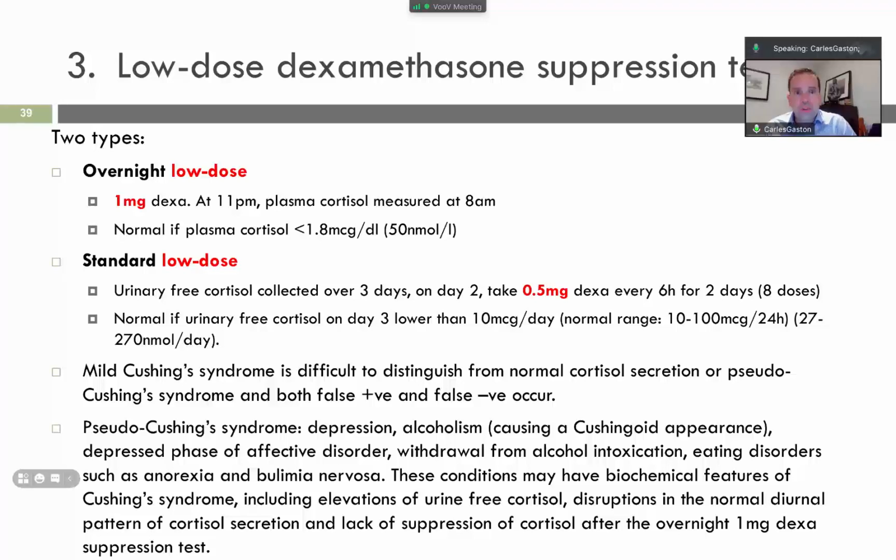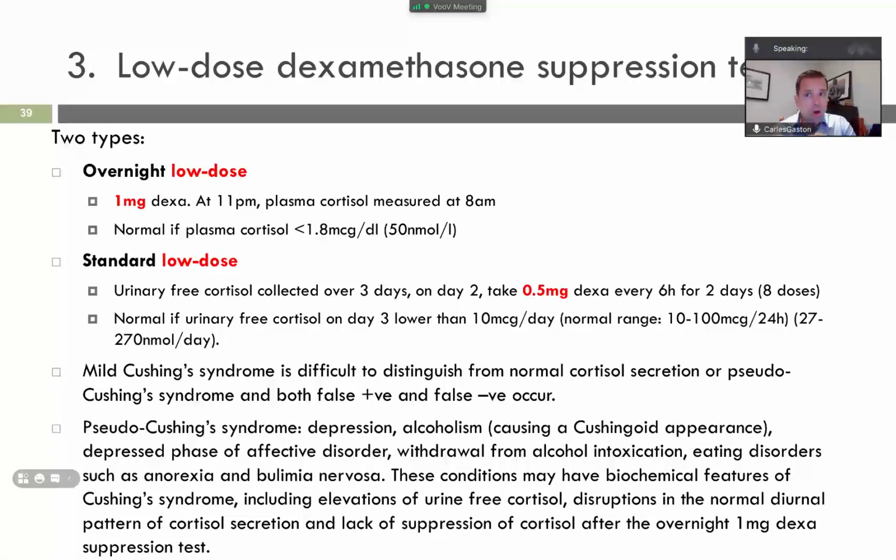Pseudo-Cushing's syndrome can be due to external reasons, right? Which are not related to a pituitary tumor or a tumor in the adrenal gland. And it can be related, for example, to depression, alcoholism, and eating disorders such as anorexia and bulimia, which can give you Cushing's appearance. Also, some types of affective disorders or some withdrawal from alcohol intoxication look like Cushing's disease, but they are not. Okay? These conditions may have biochemical features of Cushing's syndrome.